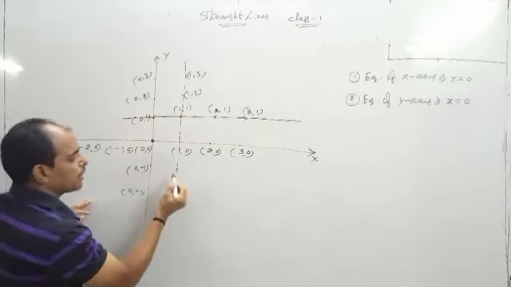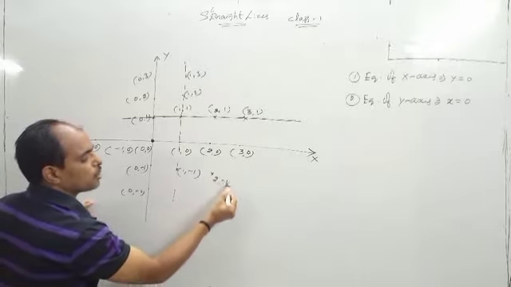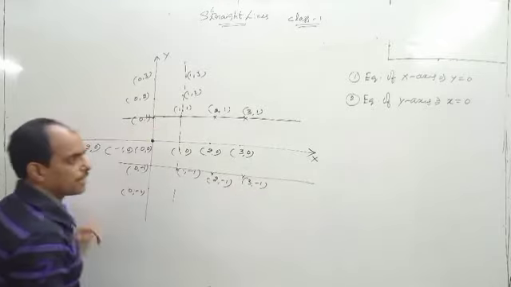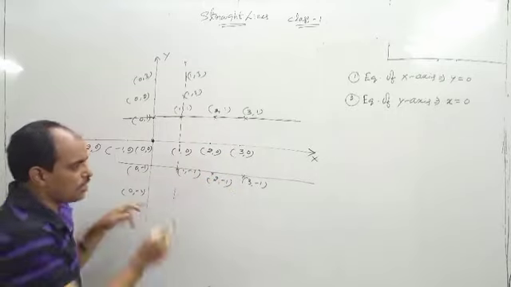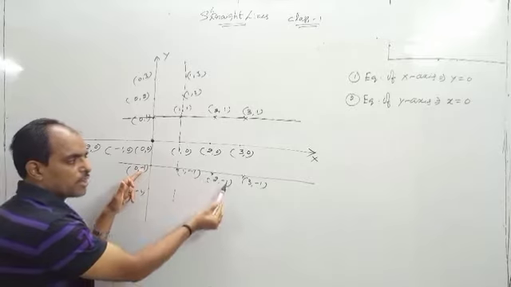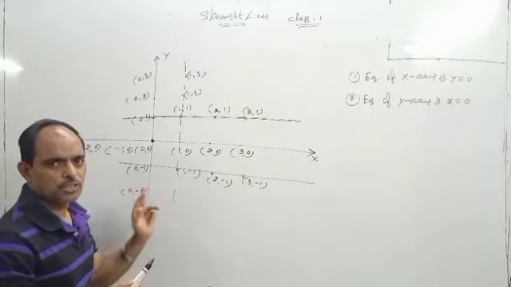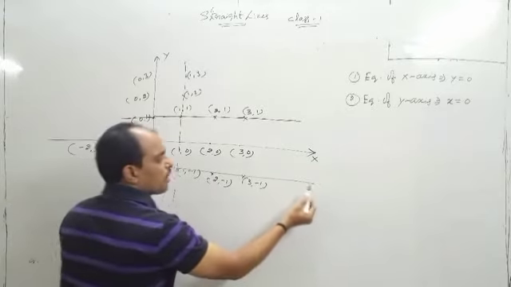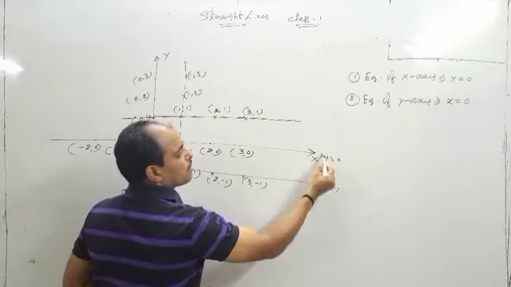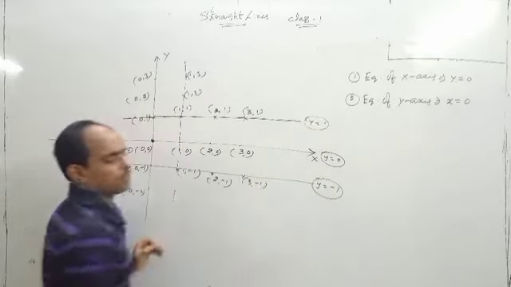Suppose you take the point here, what will be the point? 1, minus 1. And here 2, minus 1. Here 3, minus 1. So this is also a line which is parallel to the x-axis. What is the name of this line? Here the y coordinate is minus 1 for all the points. That's why this equation is y is equal to minus 1. And here y coordinate is equal to 0. Here y coordinate minus 1. Here y coordinate is 1.